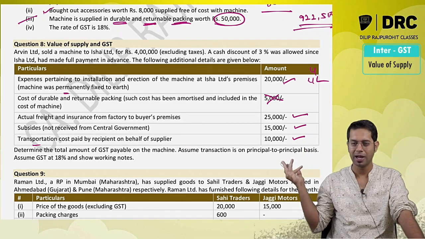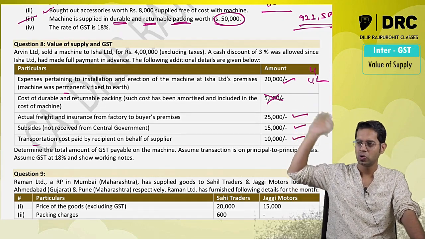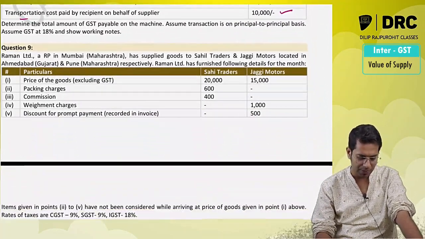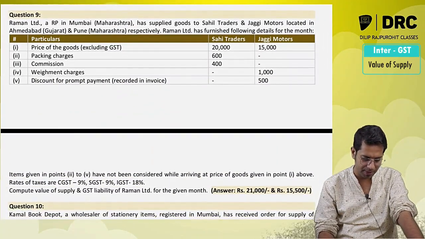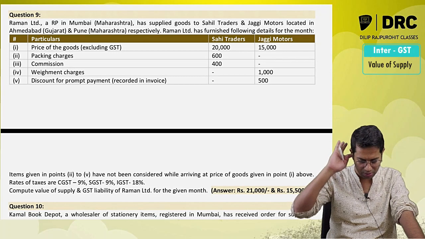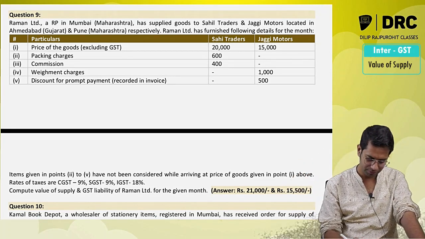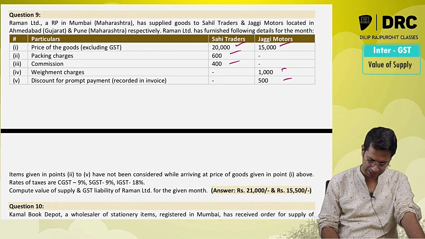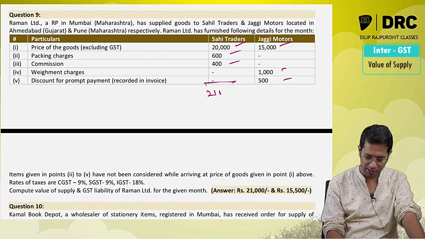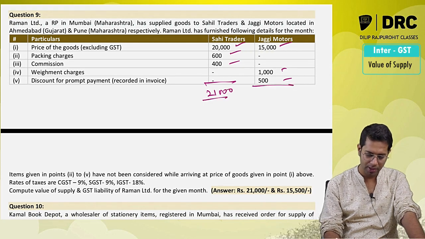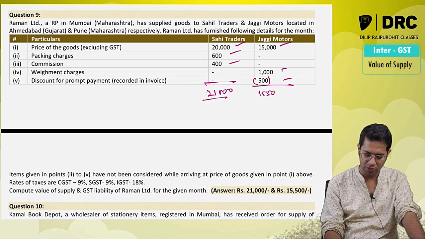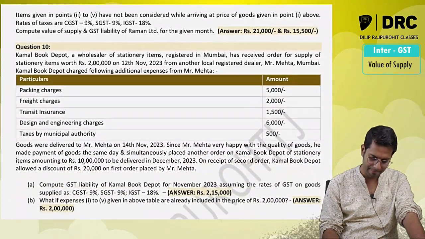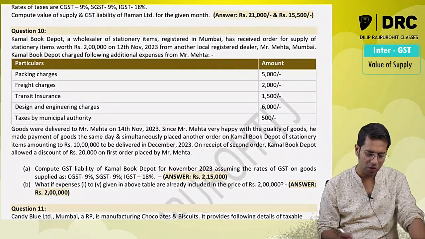Anyways, you should have everything excluding this amount, and also give the 3% discount which is given. So similar to the previous question basically. Again, this is also a very small question. Answer is given over here. You should basically add all these 3 items. If there is a discount, reduce this discount, so it will come to 15,500. This is also a simple question.